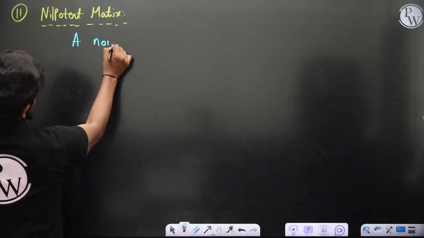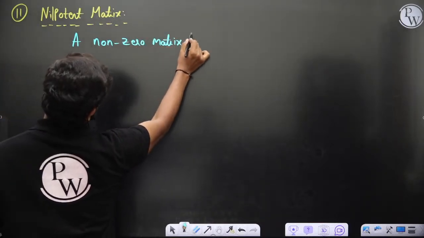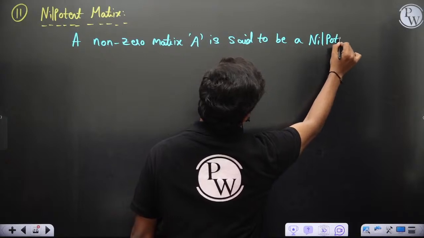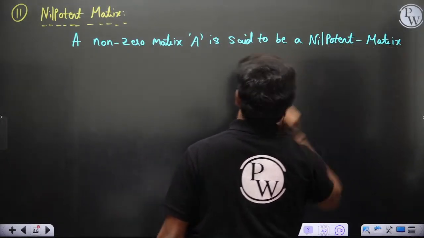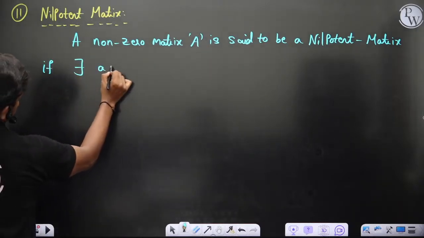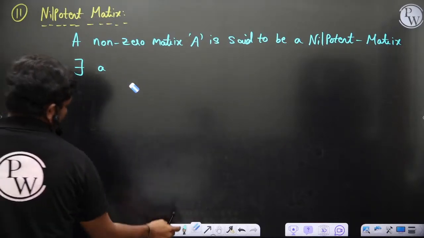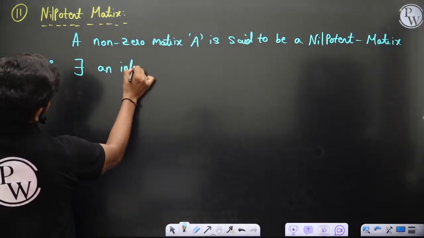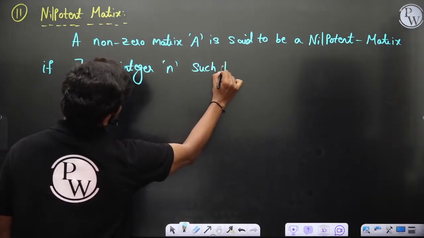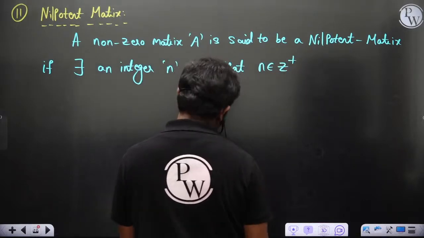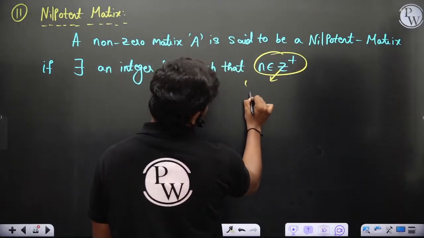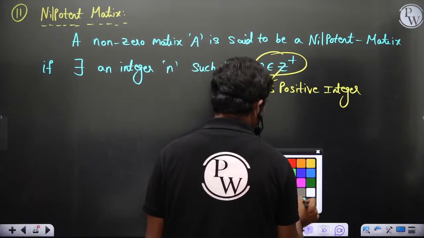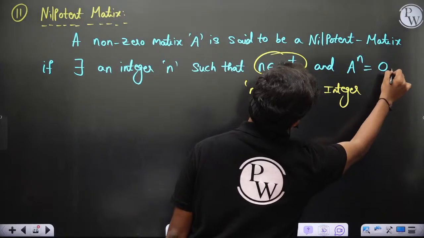A non-zero matrix A is said to be a nilpotent matrix, if there exists an integer n, such that this n belongs to Z plus, this tells you that n is a positive integer, and A power n would be 0. A power n would be a null matrix.